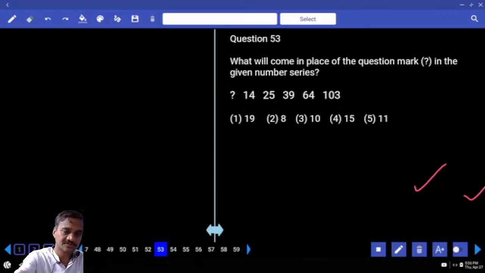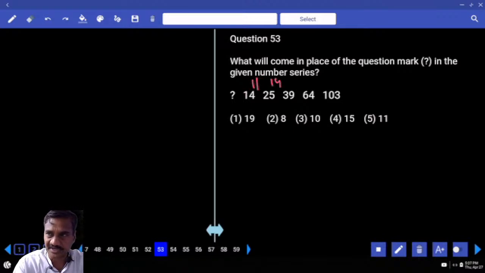Then 53 onwards. Now in this question number 53: 14, 25, 39. Here the numbers are increasing at a smaller rate. 14 and 25, tell me what is the difference we have? 11. Next one, 25 and 39: 14. Next one, 39 and 64: the difference is 25. Next, 64 and 103: 39.